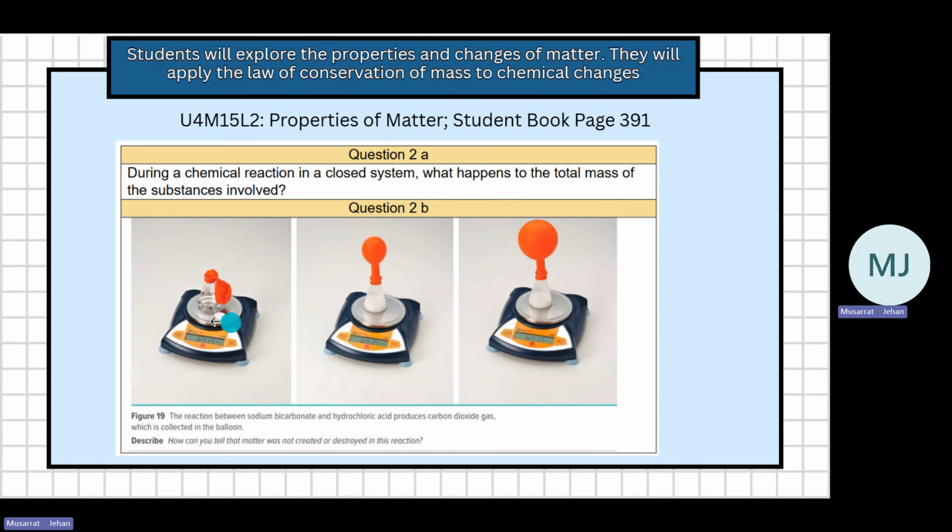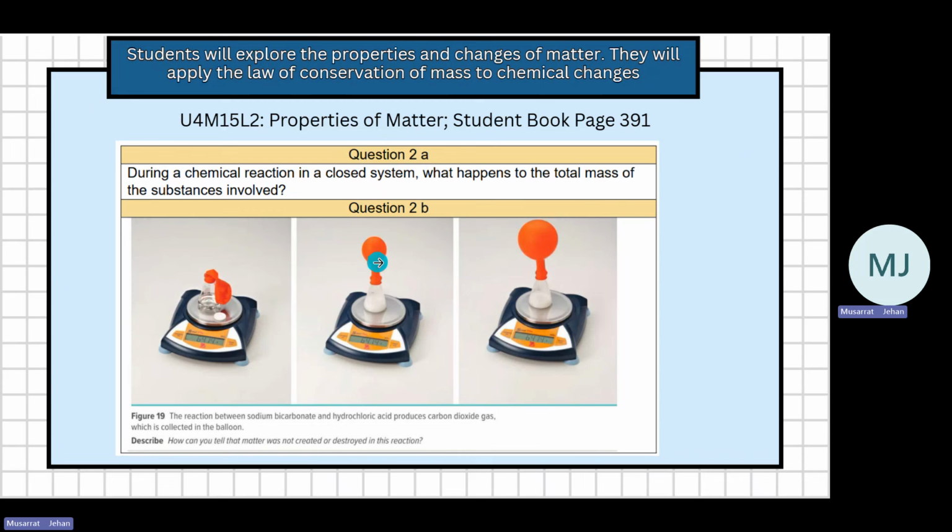This is the sodium bicarbonate tablet, and inside you have hydrochloric acid. We take the mass of this, it's 64.14. Now we take the tablet of sodium bicarbonate, put it into the acid, and we see the mass is still the same. The reaction has started. A gas is being formed which is filling this balloon up.